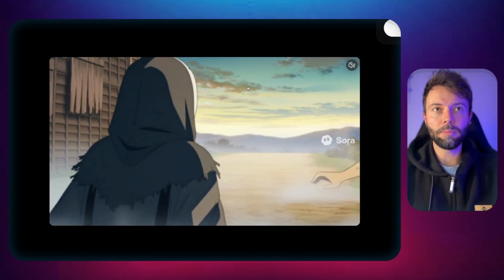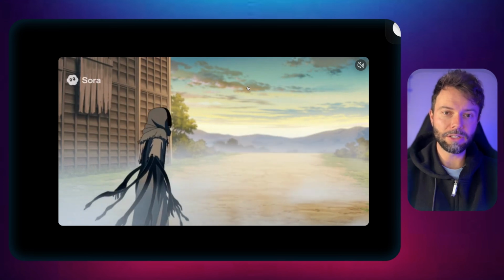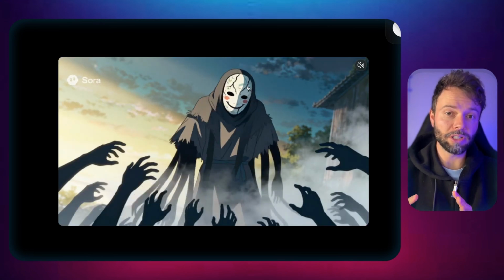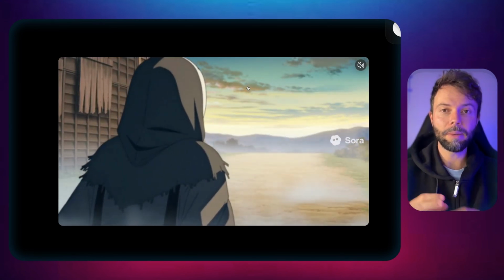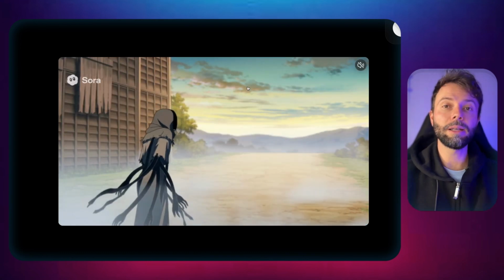I also wondered about giving it an image directly with an empty prompt. And you can see that here too, the whole image is super coherent. It understood that it's an anime, that it needs an anime style, anime shots, and it completely improvised this scene